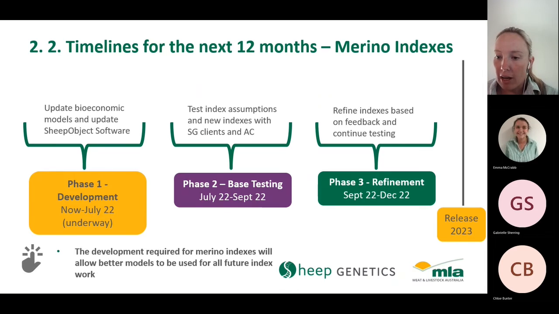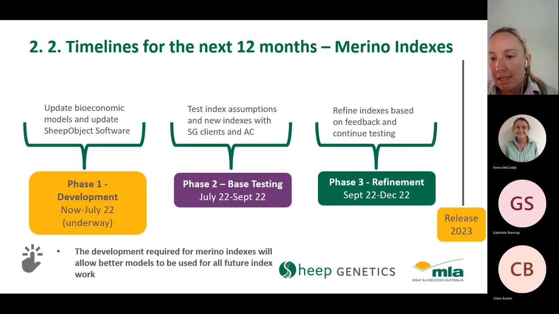Once we have the new software up to date, we can apply our new index assumptions, so new prices, and update those from our sources at both MLA and AWI, and we can begin to test those new indexes with our sheep genetics clients and advisory committee. So just ground truthing really the assumptions that we are using behind those indexes.